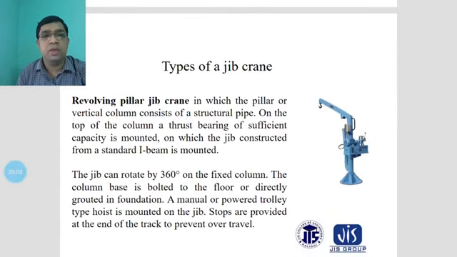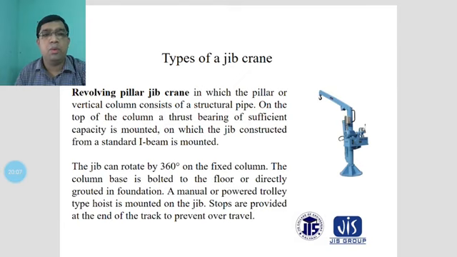You can see the types of jib crane. The revolving pillar jib crane is here. This is the figure of the revolving pillar jib crane, in which the pillar or vertical column consists of a structural pipe, and this is the top of the column, the vertical height column.